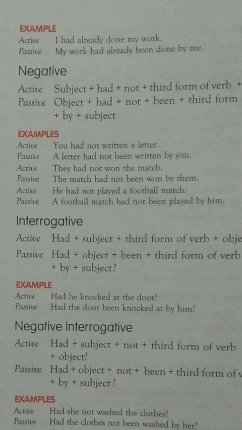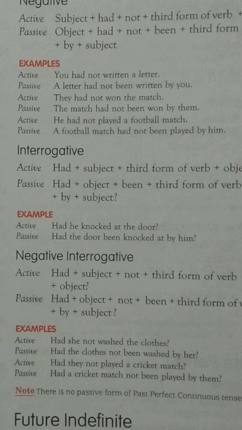Negative, simply adding not. You had not written a letter, a letter had not been written. Remember again the use of not is between had and been. Had not been, it is not like a letter had been not written, it is wrong. The correct sentence is a letter had not been written. Remember, not is before been. This is the most important thing to remember in negative.